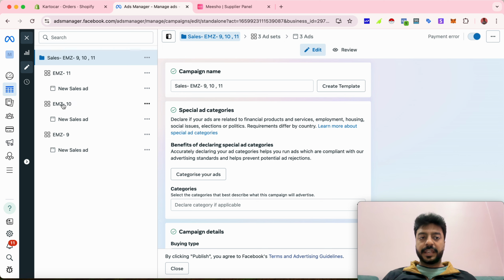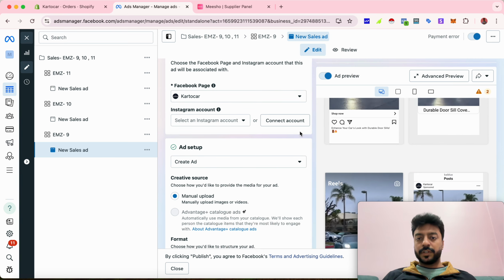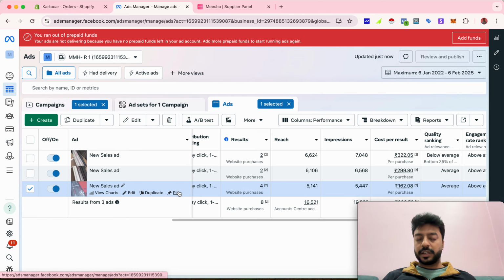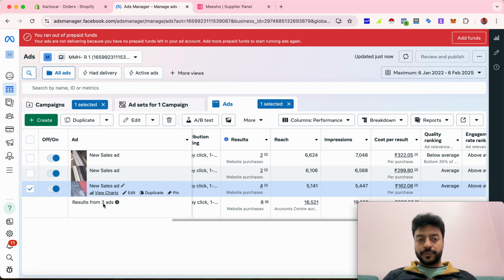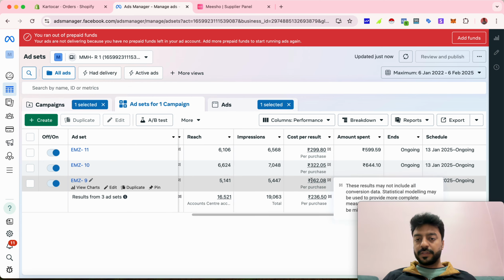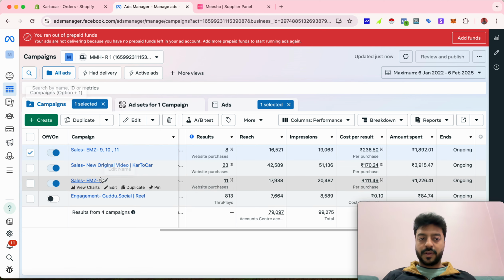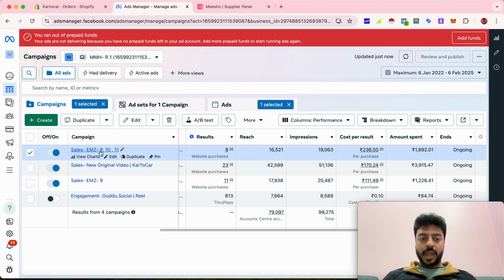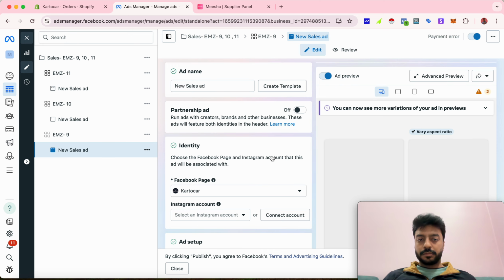So EMZ9, EMZ10, EMZ11, and all of the creatives are different, and that is where I tested out. After testing it out, once you know which creative is giving you the best ROI, you can create another campaign for that. And one thing that I always do is, for example, I got to know from my campaign that EMZ9 is giving me the lower CPR. So I want to scale this CPR, and that is the reason why I tested it out in the third campaign. The same way you have to identify what type of headings are working for you.